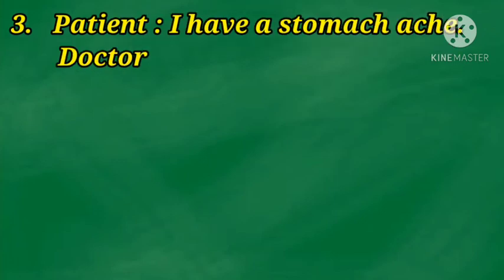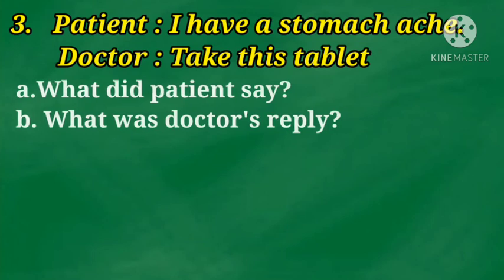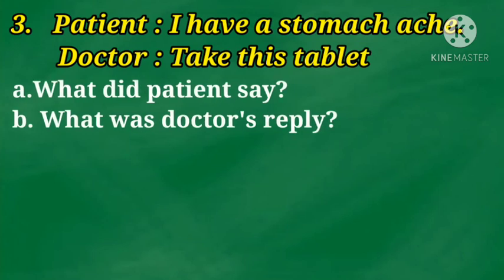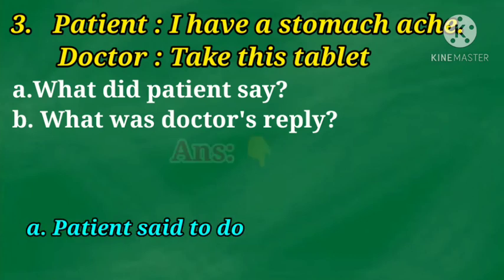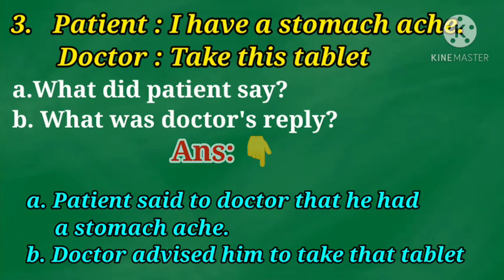Next one, it's a conversation between a patient and a doctor. Patient: I have a stomach ache. Doctor: Take this tablet. Question: what did the patient say? Second question: what did the doctor reply? So the answer: the patient said to the doctor that he had a stomach ache.